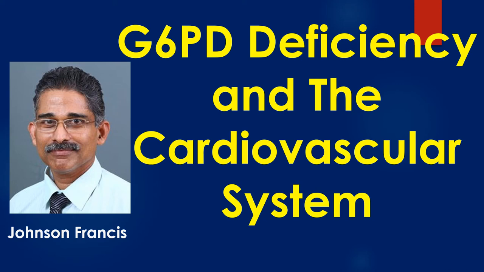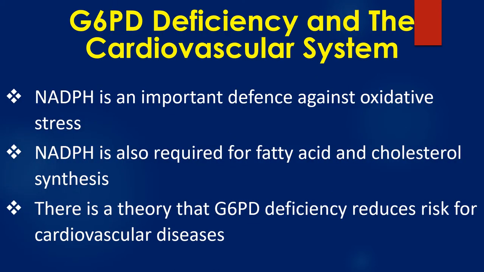Glucose-6-phosphate dehydrogenase, popularly known as G6PD, is an enzyme in the cytoplasm which acts in the pentose phosphate pathway of metabolism, which helps in the formation of NADPH, the reduced form of nicotinamide adenine dinucleotide phosphate. NADPH is an important defense against oxidative stress. NADPH is also required for fatty acid and cholesterol synthesis. There is a theory that G6PD deficiency reduces risk for cardiovascular disease.